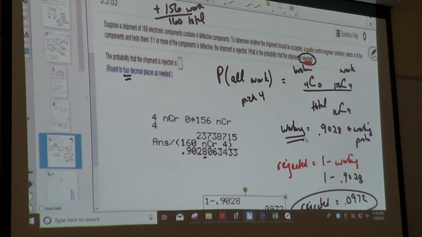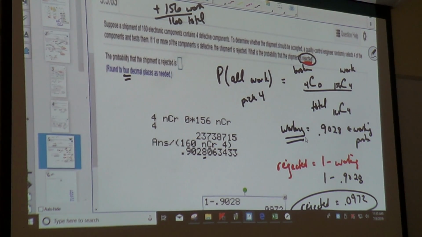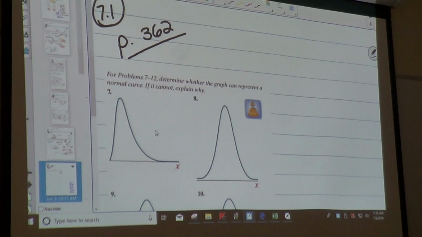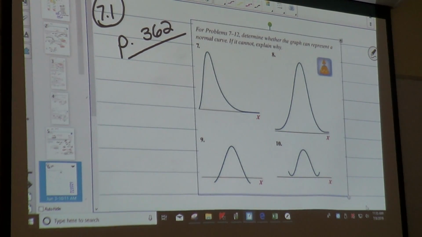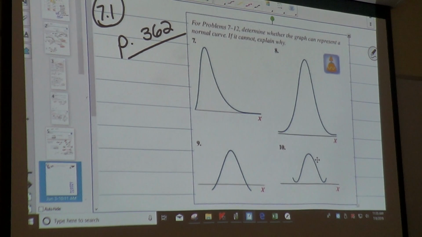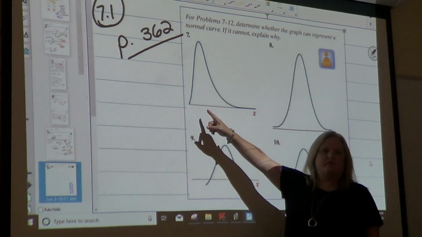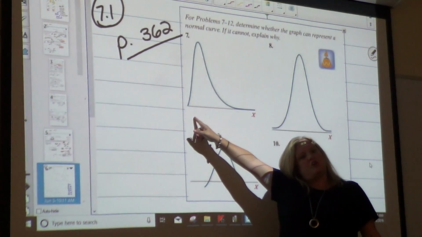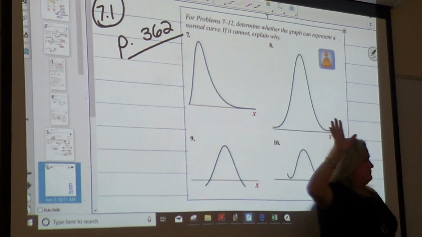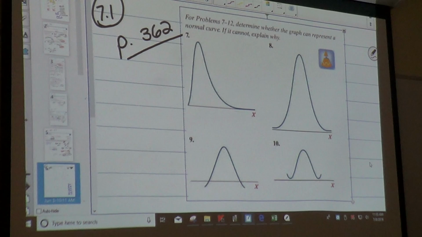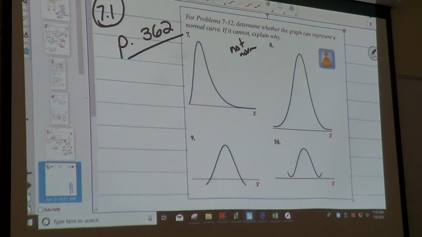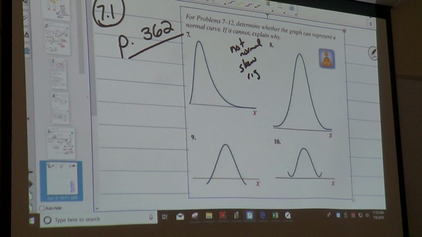Now we're ready to start on 7.1. All right, so this is the new material. 7.1, and we're starting off easy, y'all. Y'all get this part wrong, I'm gonna beat you. Determine whether the graph can represent a normal curve. Is this a normal curve? No. Tell me what kind of curve it is. Skewed right. Okay. So this one is not normal. I would say it is skewed right.